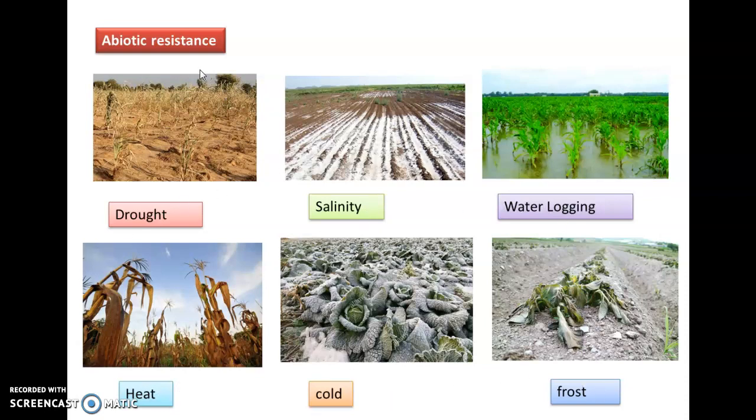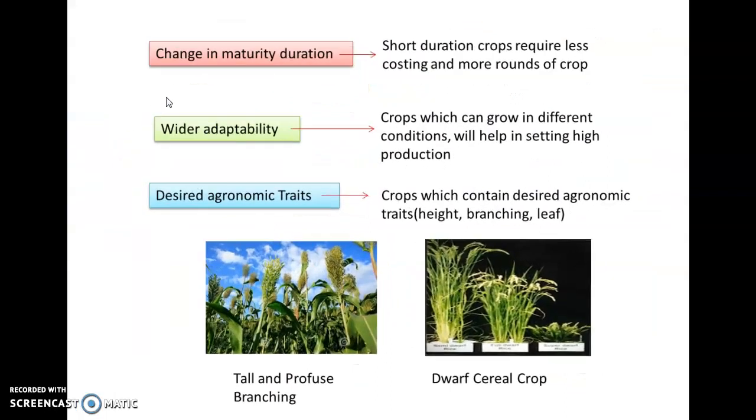These are the abiotic factors that harm the crop, so crops need to be abiotic resistant. Next is change in maturity duration. Short duration crops require less cost and allow more rounds of crops. Next, wider adaptability. Crops which grow in different conditions will help in achieving high production.